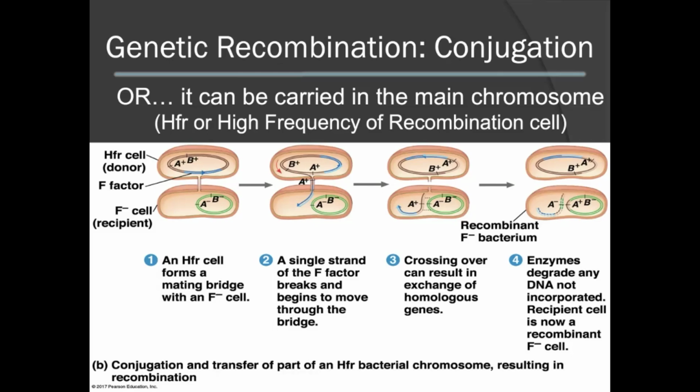Note that crossing over can occur and can allow for the exchange of homologous genes. However, any genes that are not incorporated into the recipient genome are usually degraded through enzymes. In this instance, this would lead to an F minus recombinant cell because the fertility factor was not incorporated into the genome in this instance.